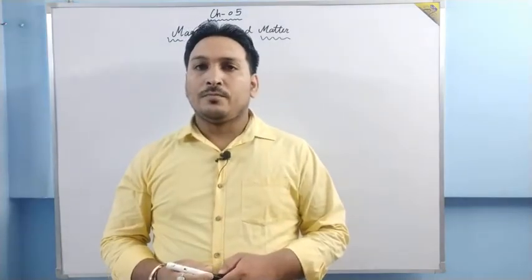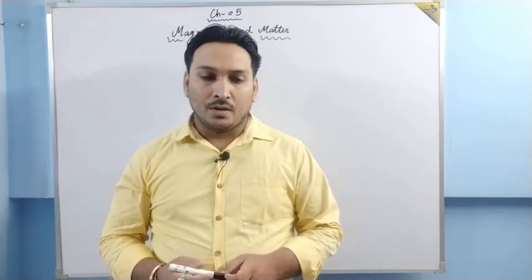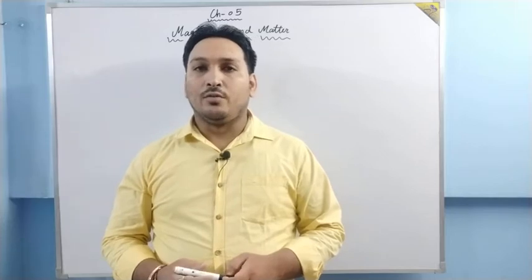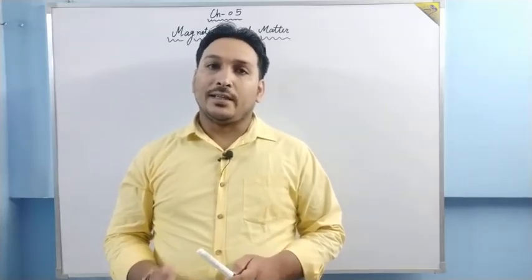Hello dear students, as you all know we are doing chapter number 5, Magnetism and Matter. In the last video lecture we studied how a solenoid is equivalent to a bar magnet. Today we are going to study our next segment of the chapter.